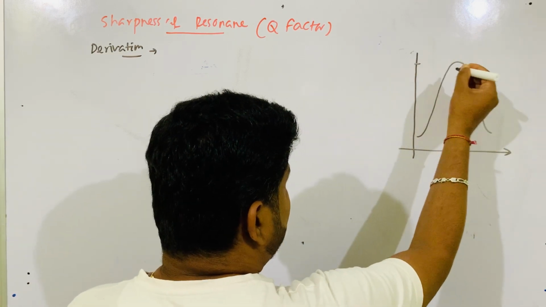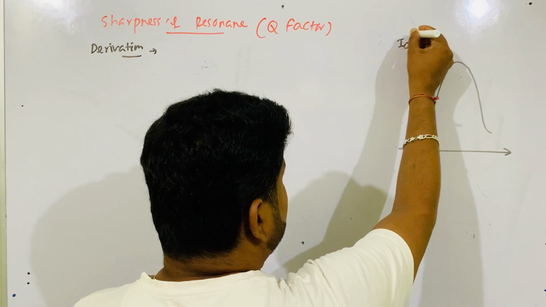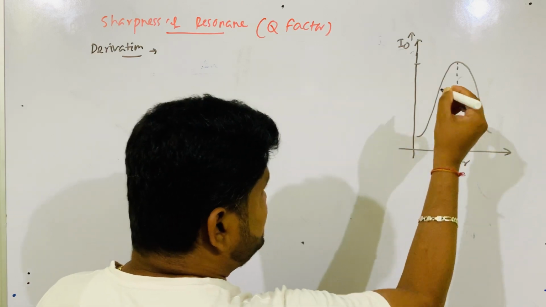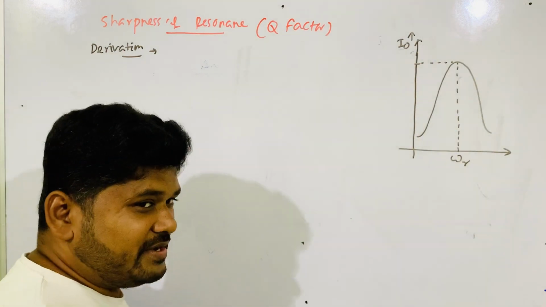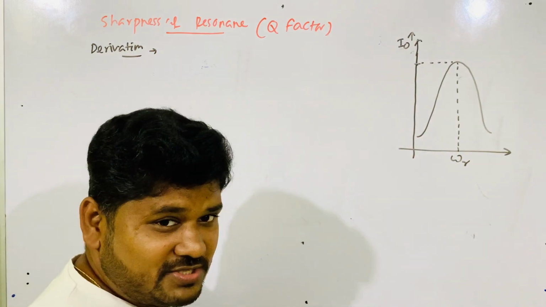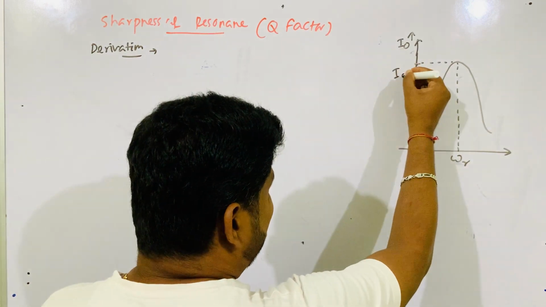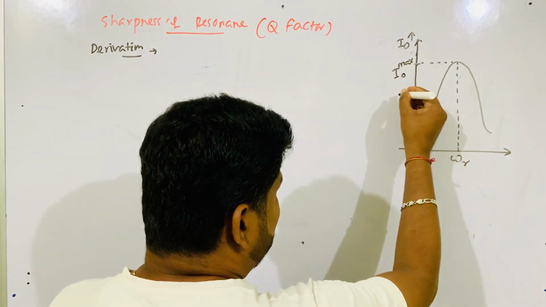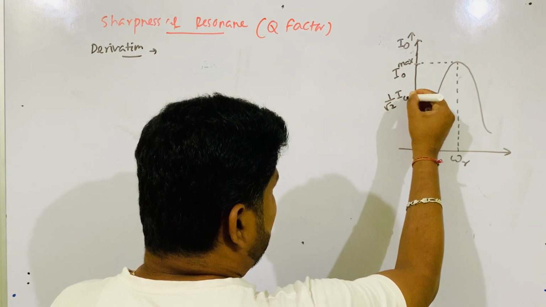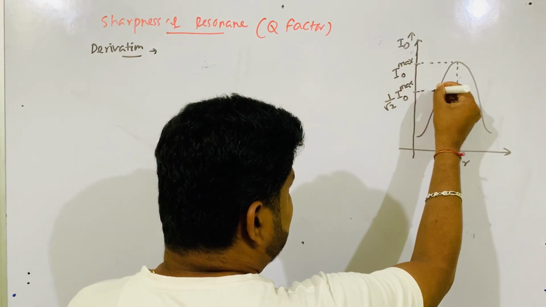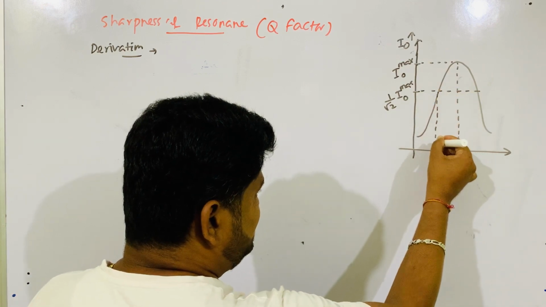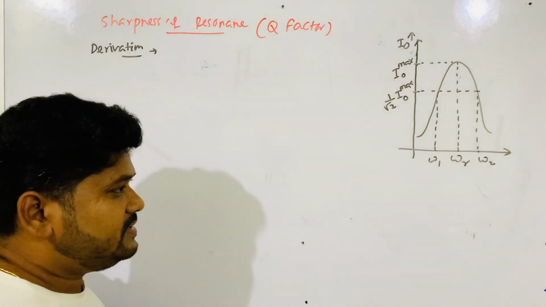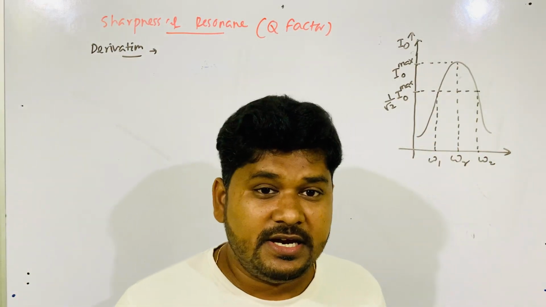So this is which value? Here what is taken? I naught in this axis, and this is the resonant frequency. Now can you tell, this is what? I naught? No, this is I naught max. You write it like this, I naught max, and fall to 1 by root 2 times I naught max. So you will get the two frequencies, omega 1 and omega 2. Omega 2 minus omega 1, that is called bandwidth.